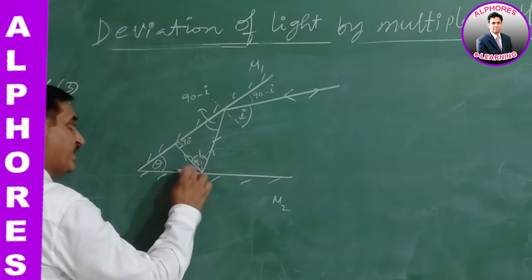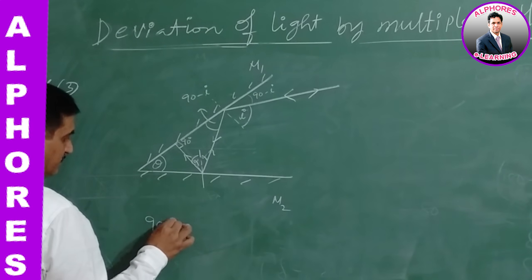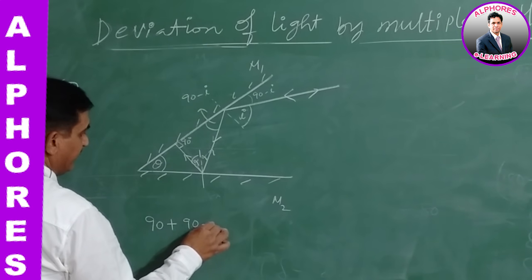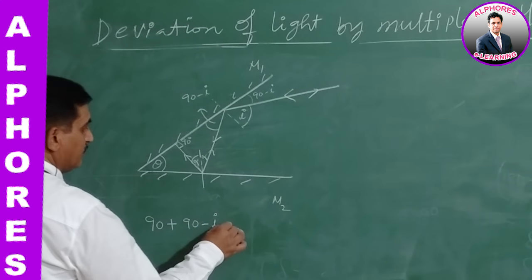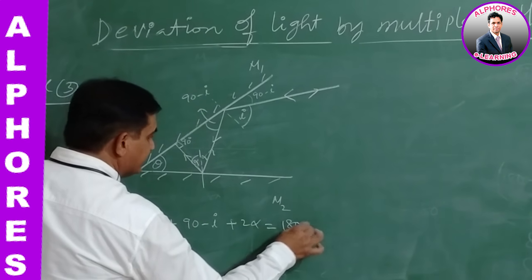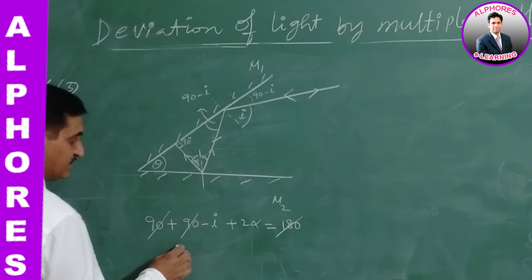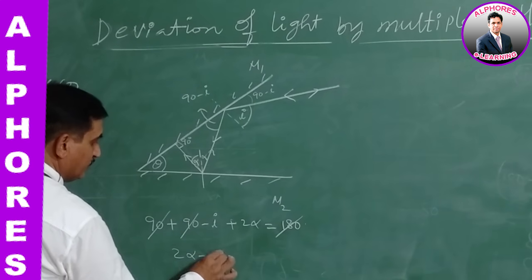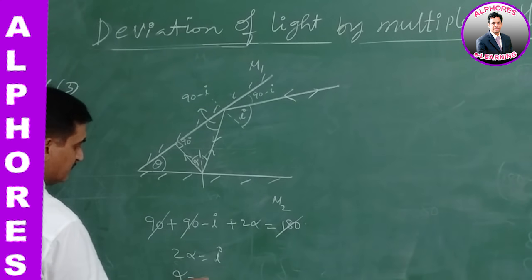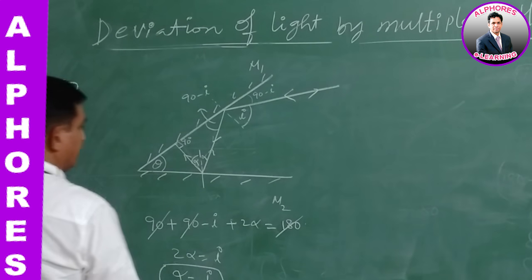Okay, now from this triangle the total angle is 90 plus 90 minus I plus 2 alpha, which is equal to 180 degree. So this 180 gets cancelled. 2 alpha is equal to I, alpha is equal to I by 2. This is the alpha value calculated.